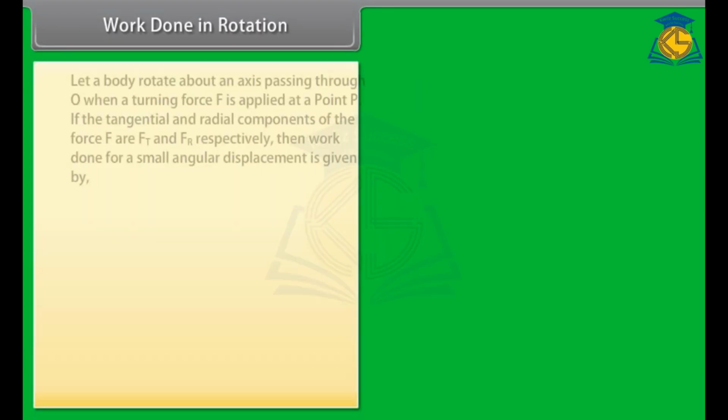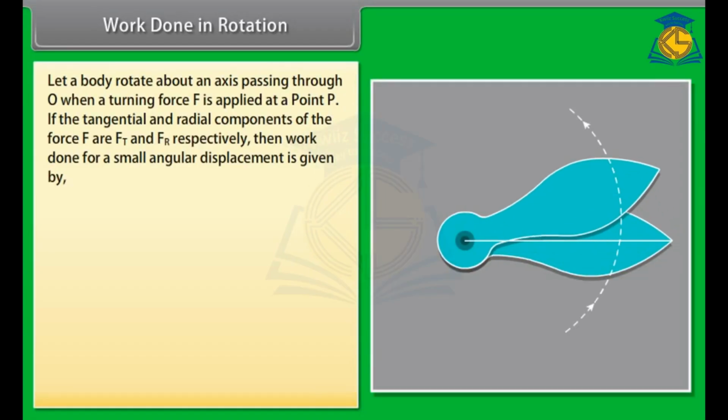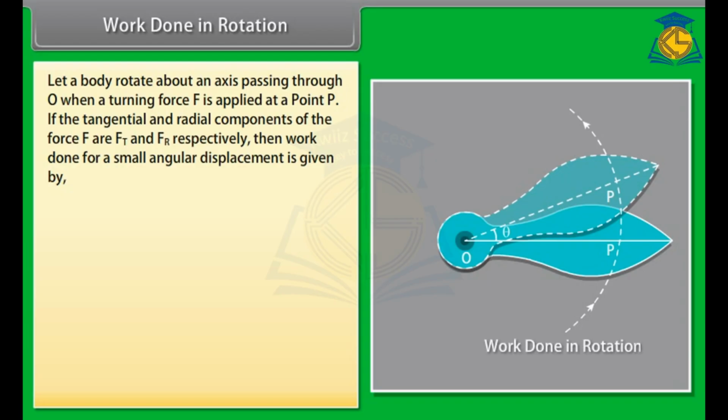Work done in rotation. Let a body rotate about an axis passing through O when a turning force F is applied at a point P. If the tangential and radial components of the force F are Ft and Fr respectively, then the work done for a small angular displacement is given by dW is equal to Ft dot ds. Put the value of ds in the above equation. dW is equal to Ft r d theta.